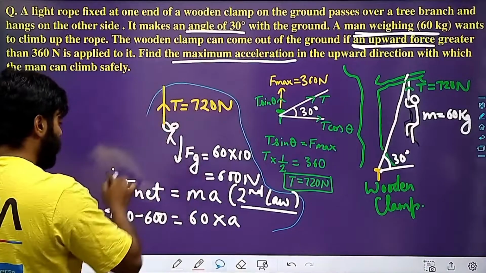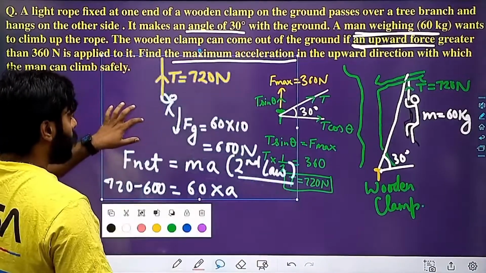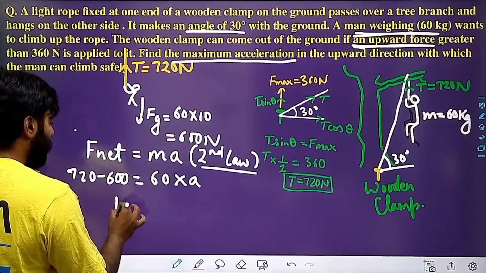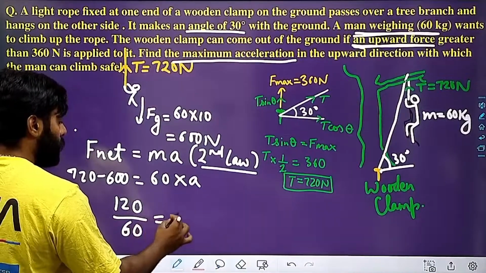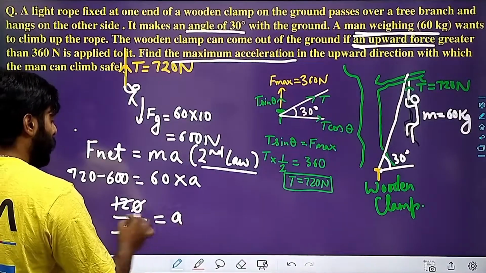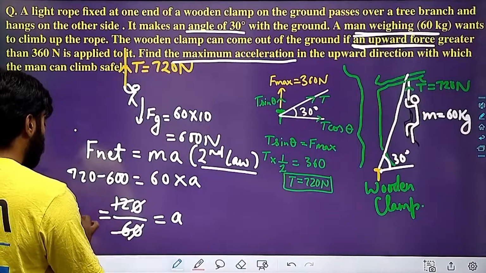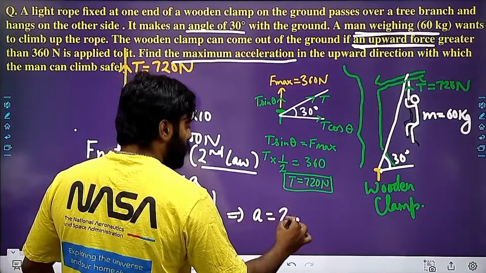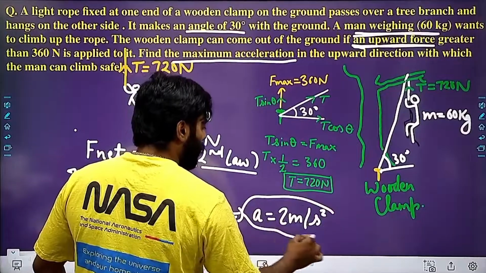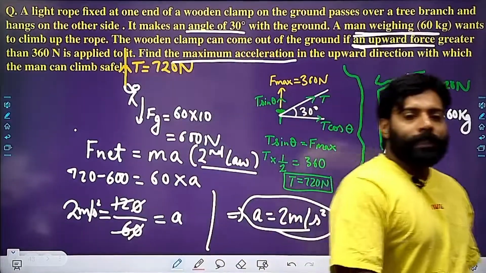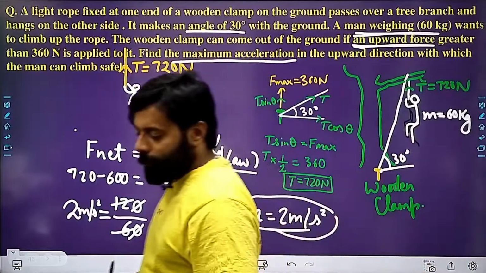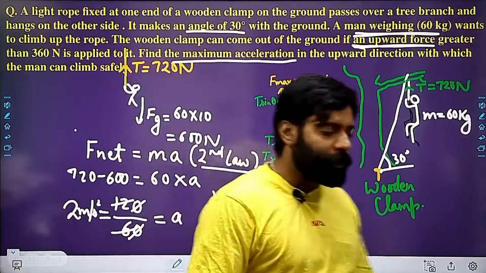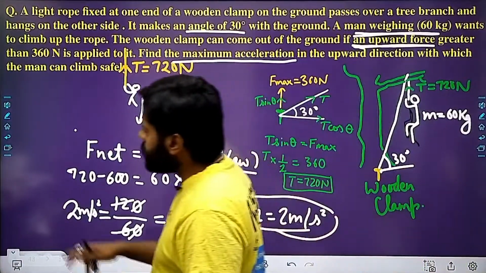So using these things, I can calculate what the acceleration will be, right? So it will be 120 divided by 60 is equal to a, and I am getting the acceleration as 2 meter per second square. So acceleration is 2 meter per second square. So this is the acceleration with which the person can easily move. So these types of questions will come in your JEE exams.